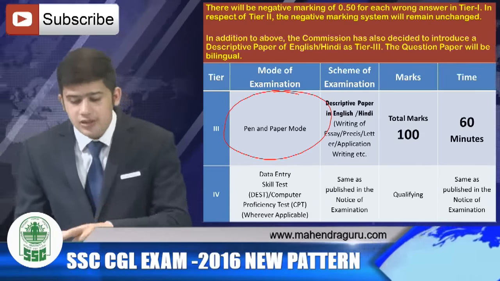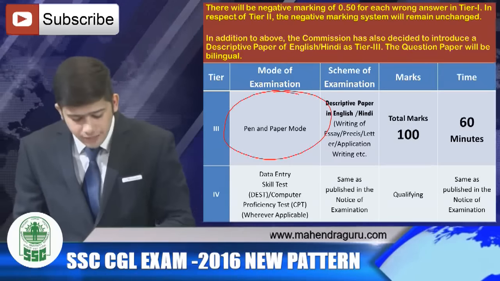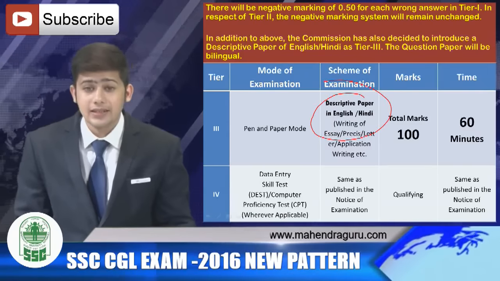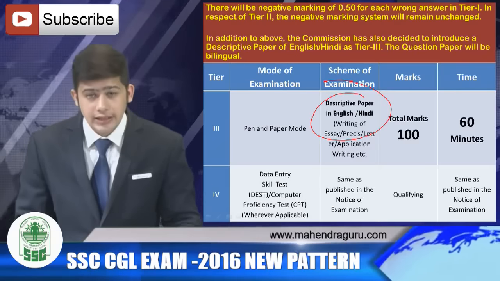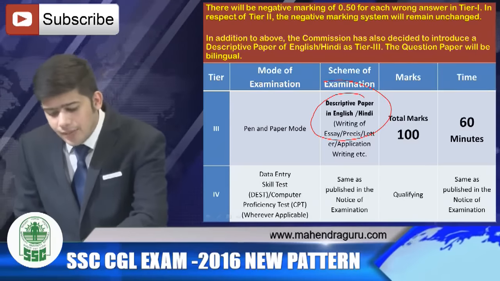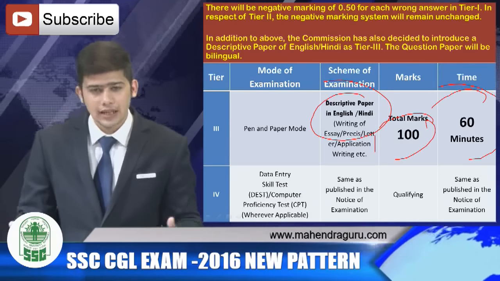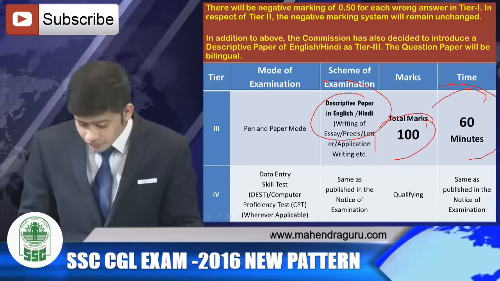In terms of the examination scheme, it would contain the descriptive papers in English and Hindi. It would be in essay, précis, letter writing or application writing. The total marks would be 100 and the time given would be 60 minutes. The Tier 4 would be as per the notification, that is the data entry skill test or DEST.